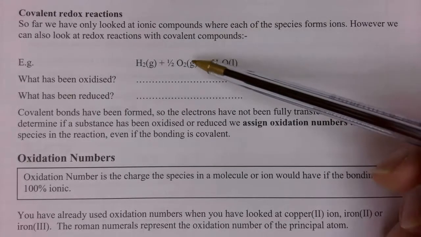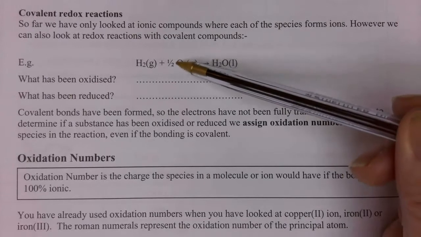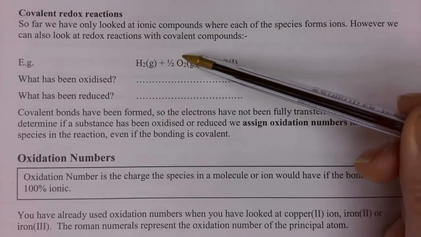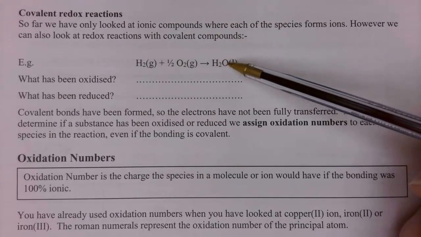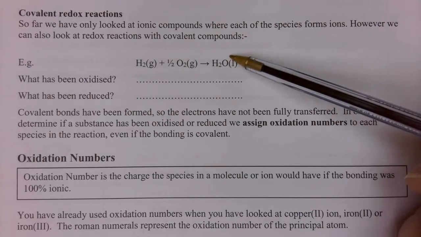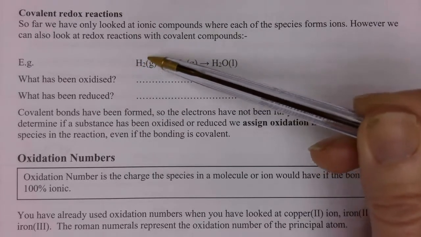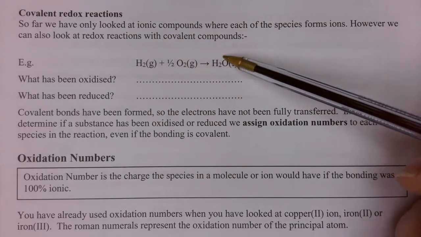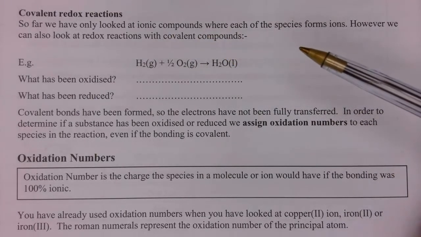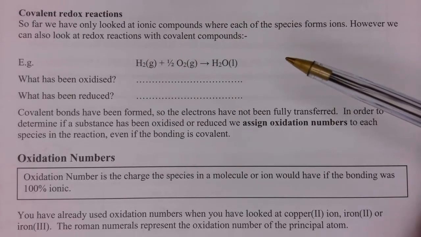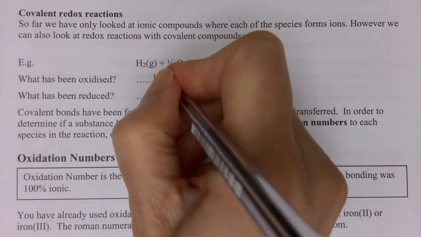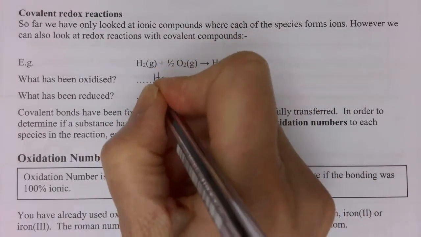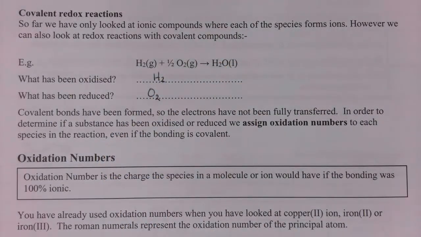So in this case, we're going to say that the oxygen here has gone from O0, so it has no charge on it, and we're going to assign it a charge in the water, and we're going to say it has the charge of -2. The hydrogen, on the other hand, is starting off as an element, and it's going to this covalently bonded compound, but we're going to assign it a charge of +1. So in this case, the hydrogen has been oxidized and the oxygen has been reduced. And we can even do a half equation for that.